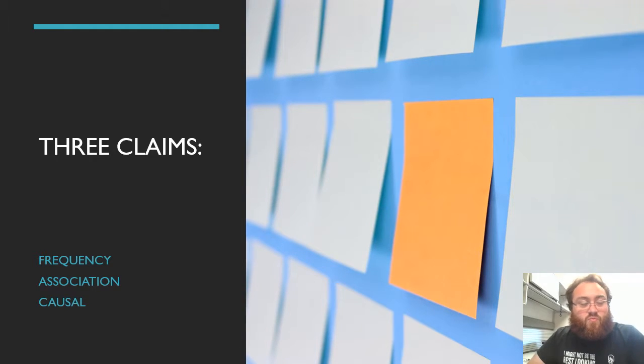So in one viewpoint, the goal of science is to make causal claims, to make a claim about one variable causing another variable. And what I'm mostly going to be focusing on here is critiquing how the media reports on research, both personal research and scientific research, and how we often mistake what looks to be a causal claim is actually a frequency or association claim.